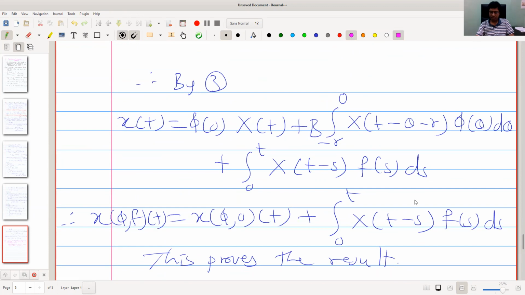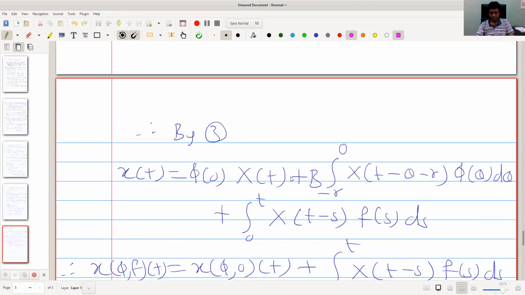Actually, this previous result provides the solution of the homogeneous problem also. If we take f to be 0, then the solution can be given like this: phi of 0 into capital X of t plus b into the integral from minus r to 0 of X of t minus theta minus r into phi of theta d theta. So this will be the solution of the homogeneous problem.